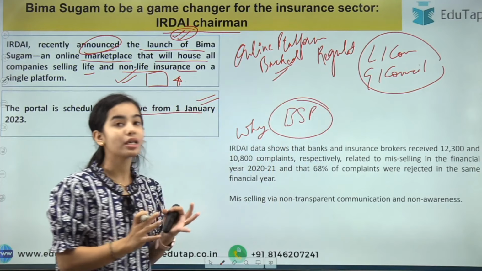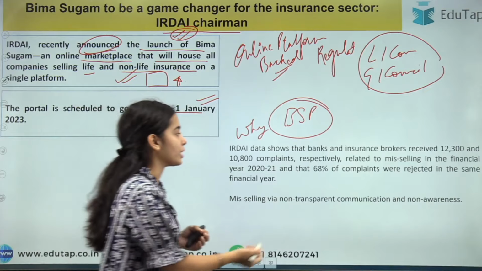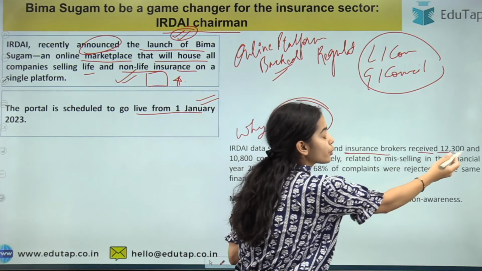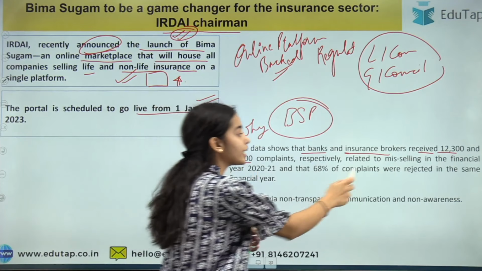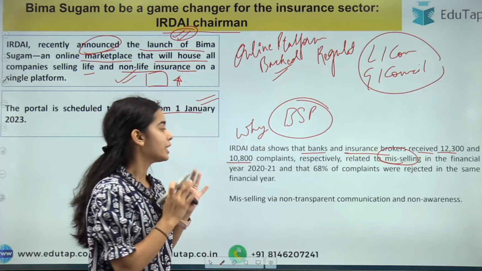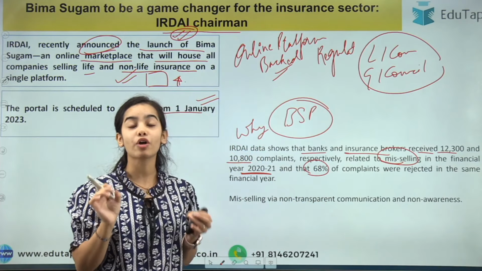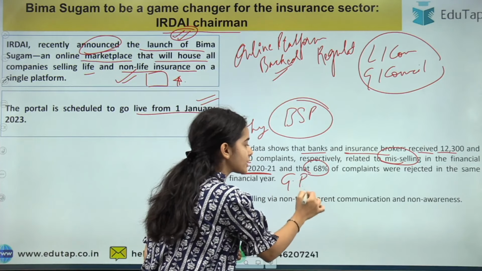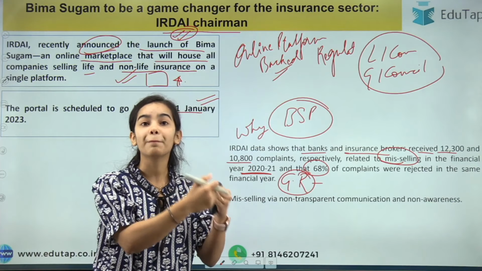So see, RBI has seen the data that there are many complaints that are coming. Okay, we can see that the banks and insurance brokers received 12,300 and 10,800 complaints respectively related to mis-selling in the financial year 2020-21, and that 68% of the complaints were rejected. So you can understand that the grievance redressal of the customers is not happening.